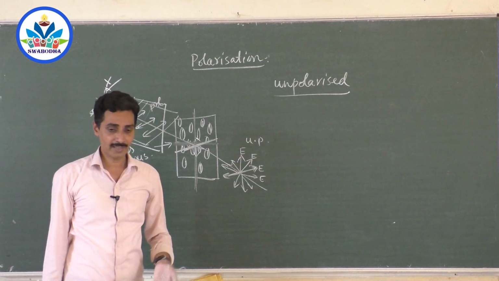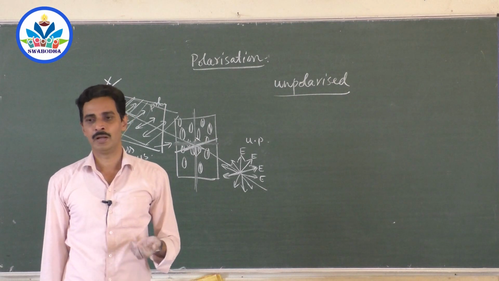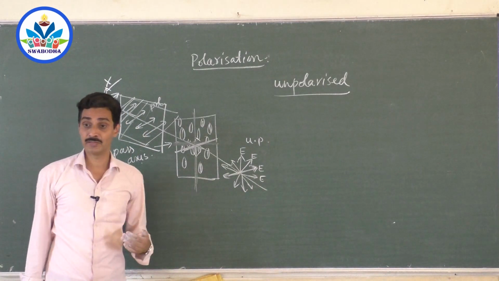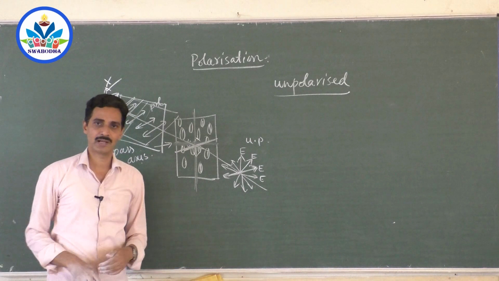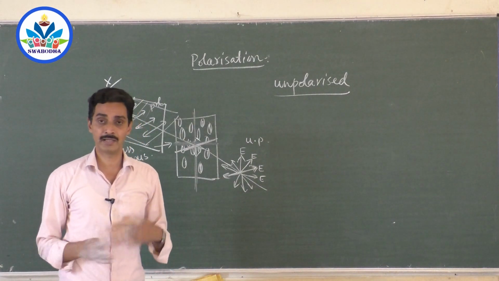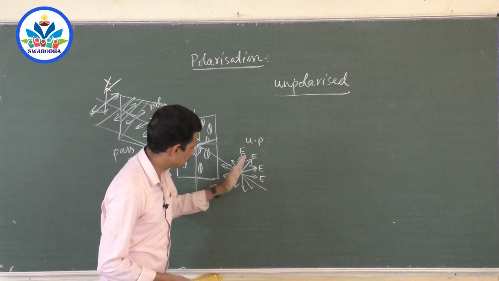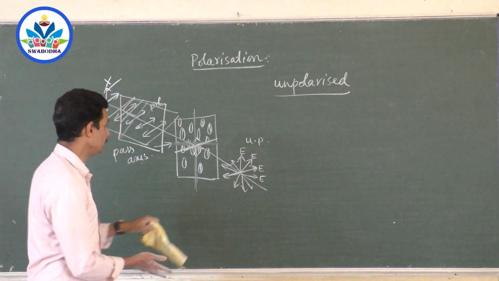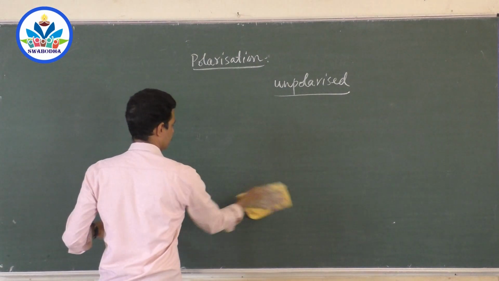So restricting the electric field vibrations to a particular plane is called polarization, right? And the beam of light which contains electric field vibrations in a particular plane is called polarized light, and the beam of light which contains these electric field vibrations in all the planes, like this, like this, is called unpolarized light. Now, how do we represent this polarized and unpolarized light in our day-to-day life?